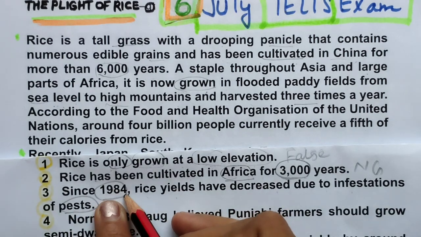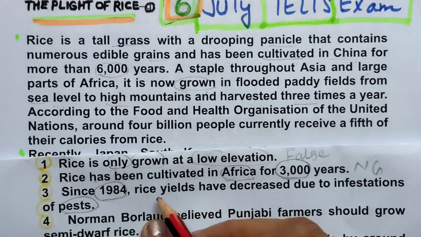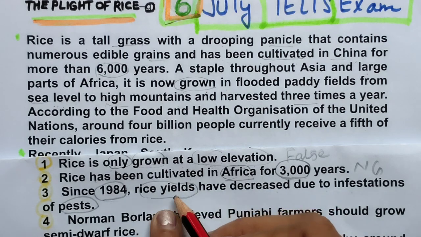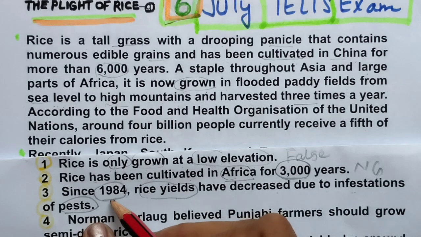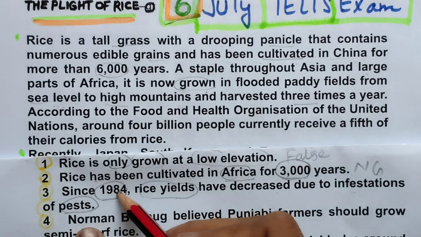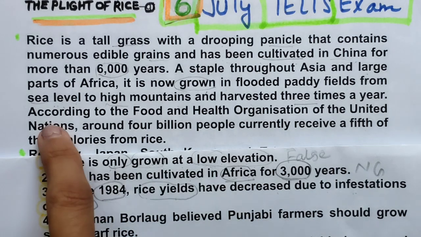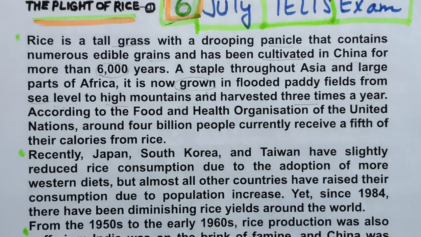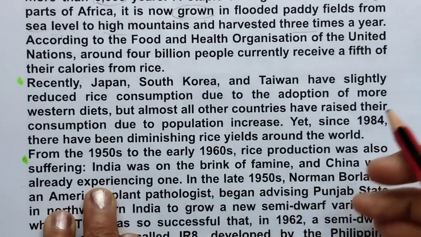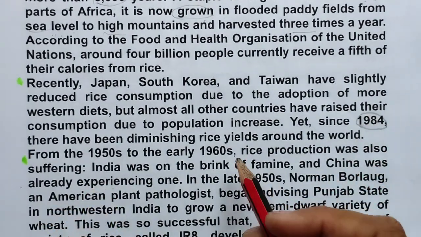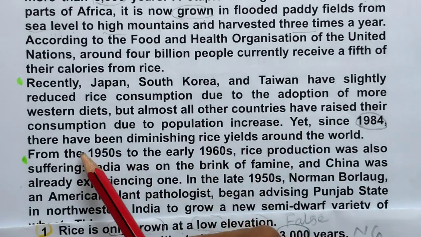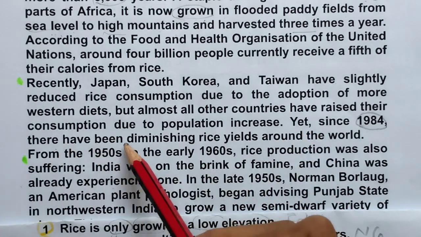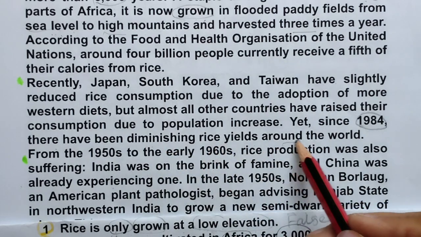Now the third question: since 1984 rice yields have decreased due to infestation of pest. We will find whether rice yields have decreased due to infestation of pest. I will look for the location through these two keywords, 1984 and pest. This paragraph is done, and 1984 I can see here. Since 1984 there have been diminishing rice yields around the world.